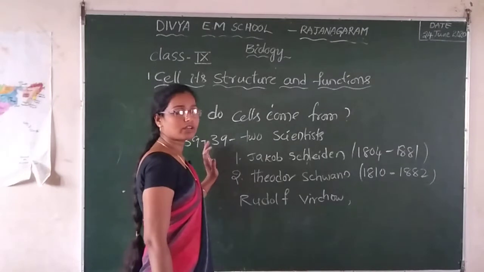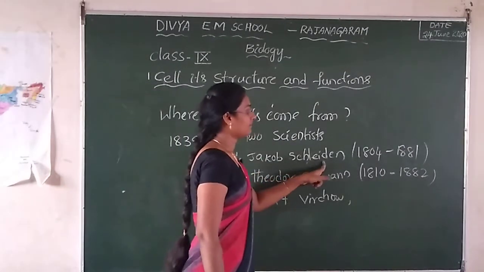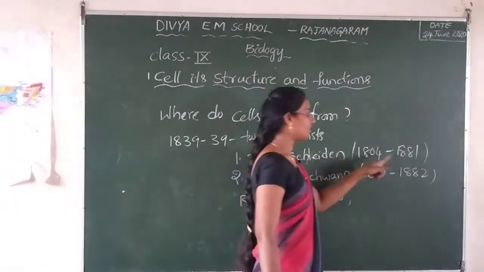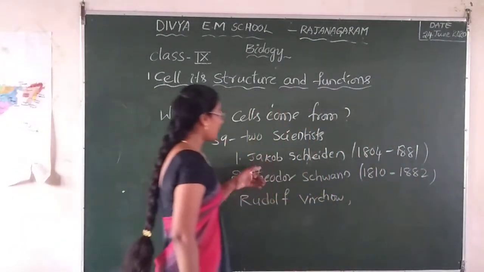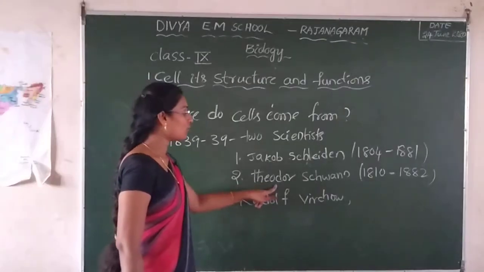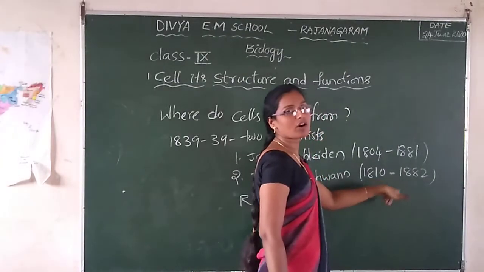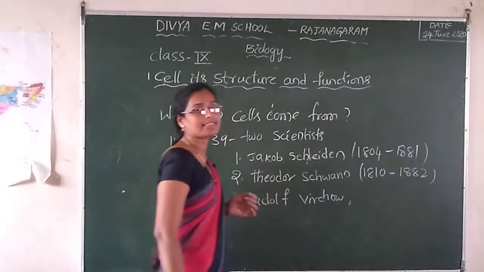He is a botanist. Next scientist, Theodor Schwann, in the year 1810 to 1882. He is a zoologist. Both worked on the cell theory.